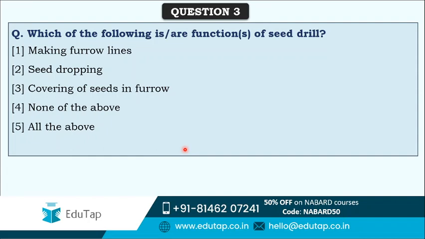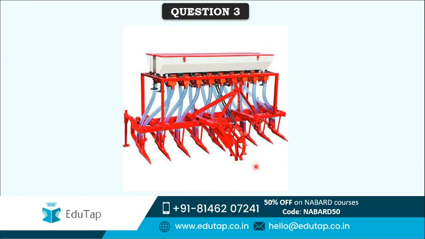Seed drill is actually a very popular equipment, so you should know the function of this equipment. The correct answer is option 5, that is all of the above. Seed drill is used to make furrow lines, it is used for seed dropping, and it is also used to cover seeds in a furrow. These are all the functions of a seed drill. And this is what a seed drill looks like. You can remember that this is what seed drills look like, and I have already told you the functions of a seed drill.